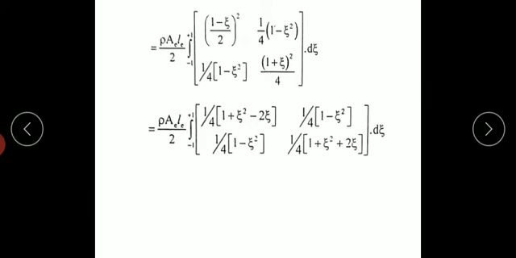So 1 minus zeta by 2, 1 minus zeta by 2 whole square I got. This I got 1 plus zeta by 2 into 1 minus zeta by 2. This I got 1 plus zeta by 2 into 1 minus zeta by 2. This I got 1 plus zeta by 2 whole square. So when I make 1 plus zeta by 2 into 1 plus zeta by 2 it becomes whole square. So this is the matrix I got after multiplication.